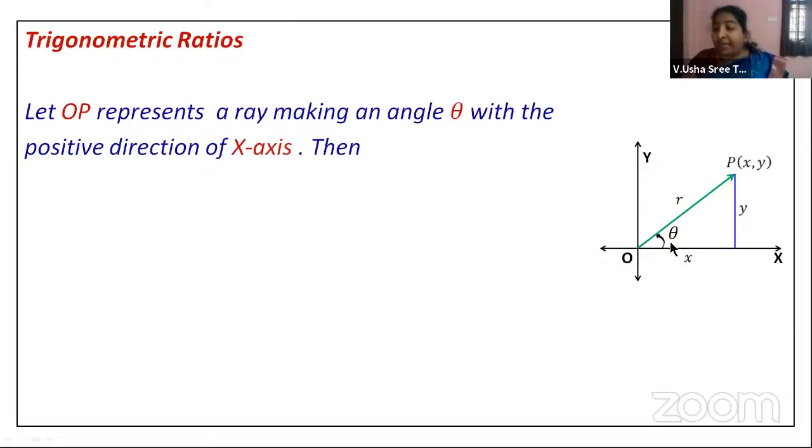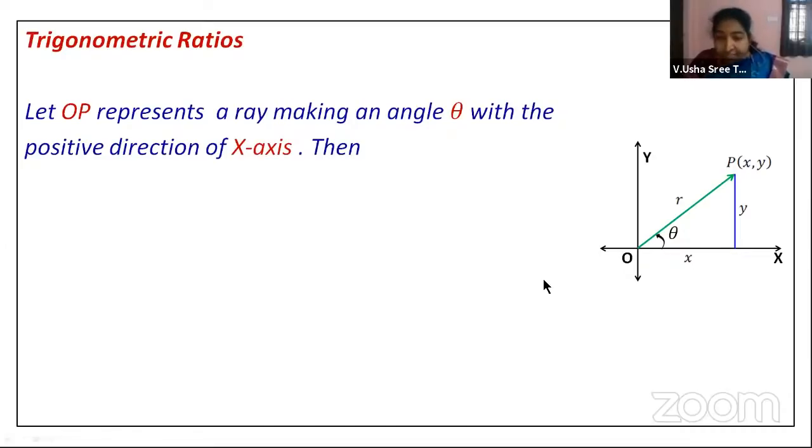Now in this right-angled triangle, the side opposite to the angle theta will always be taken as the opposite side, as you have studied in your previous classes. And this side with the length x, it is just beside the angle. Therefore, we call it the adjacent side. Now, the length of OP is taken as R. I can also say it is the hypotenuse, because the side opposite to the angle 90 degrees is nothing but the hypotenuse. And the very important point to note is that the hypotenuse will be the longest side in a right angle triangle.